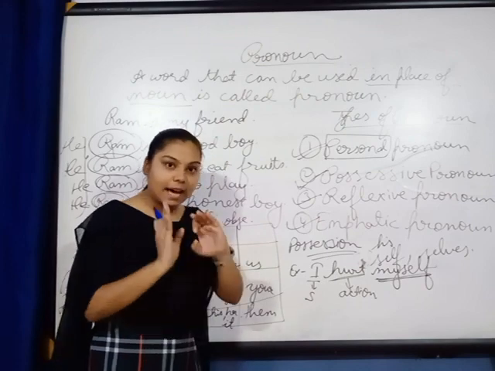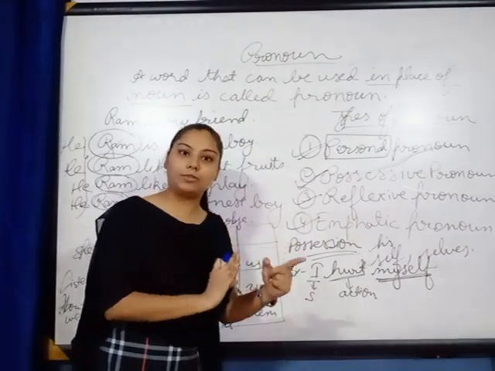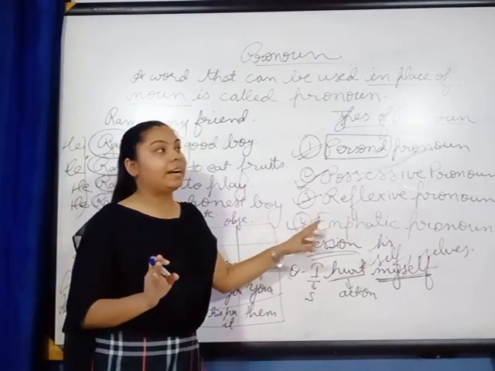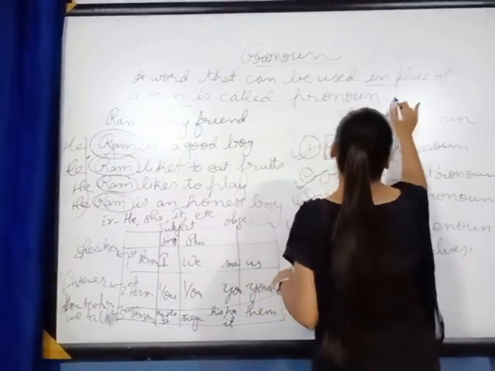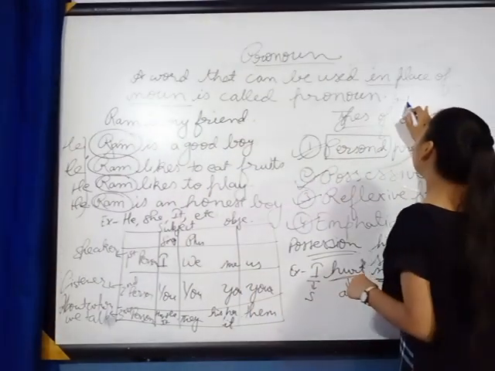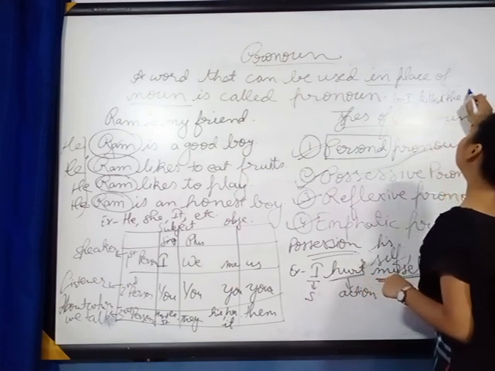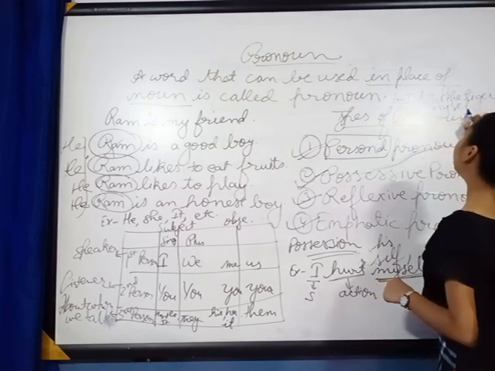When the action done by the subject does not affect the subject, then it is termed as emphatic pronoun. Example: I killed the tiger myself.